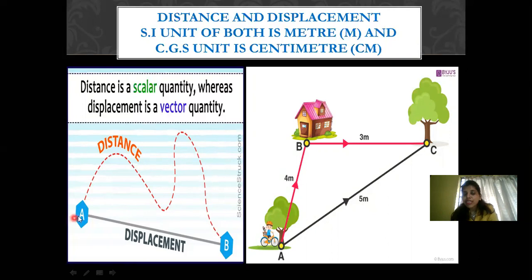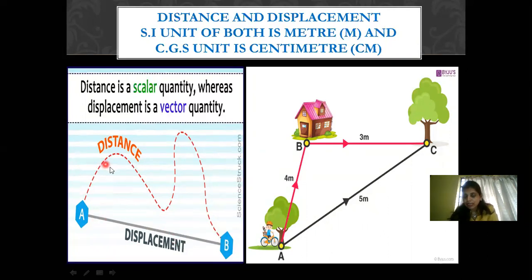And when the body takes the shortest path to move from position A to position B, that particular shortest path is known as displacement. So always remember that the distance is the total path covered by the body, and the displacement is the shortest path taken by the body to reach from one position to other position.